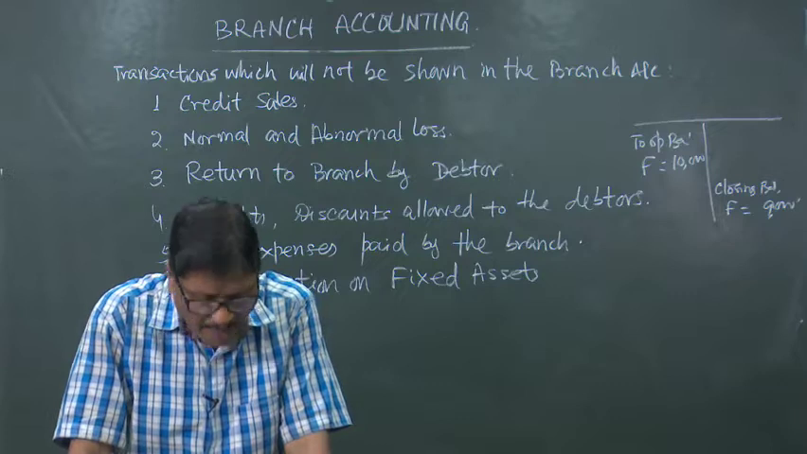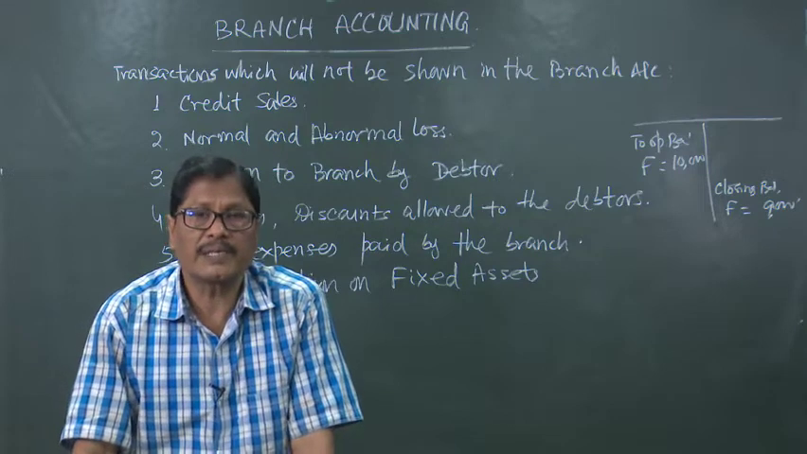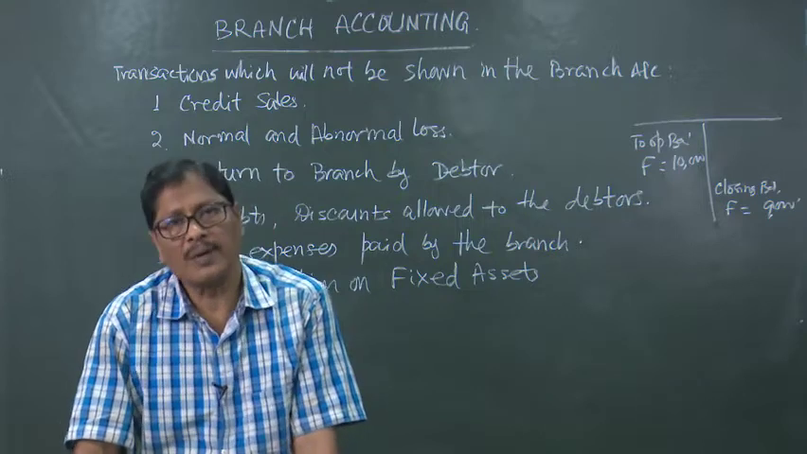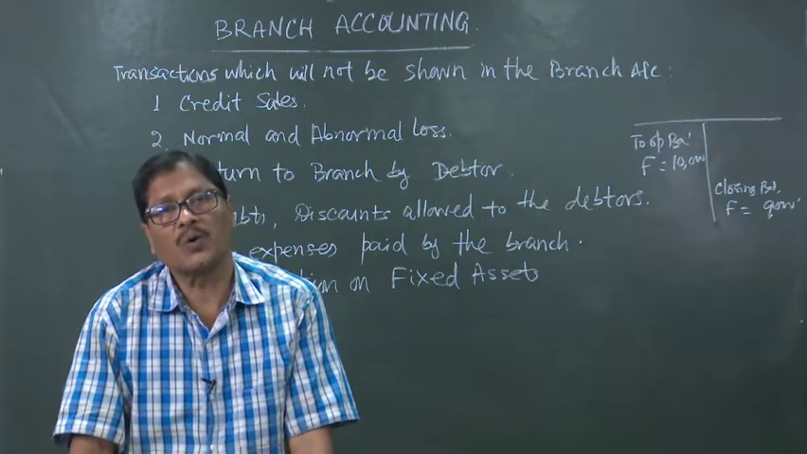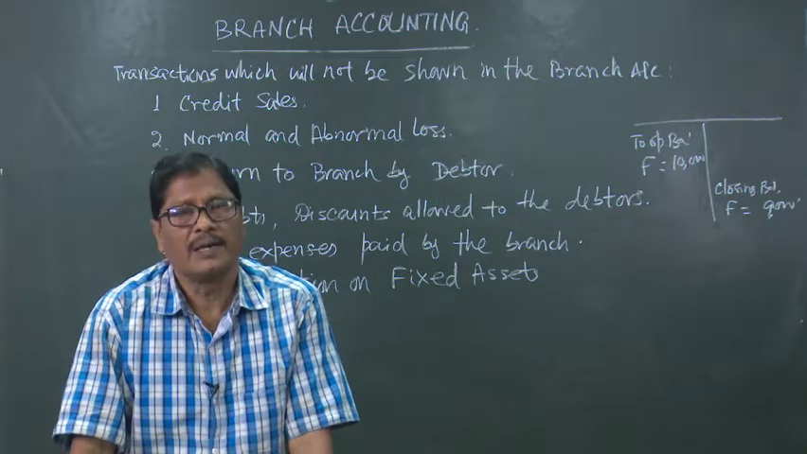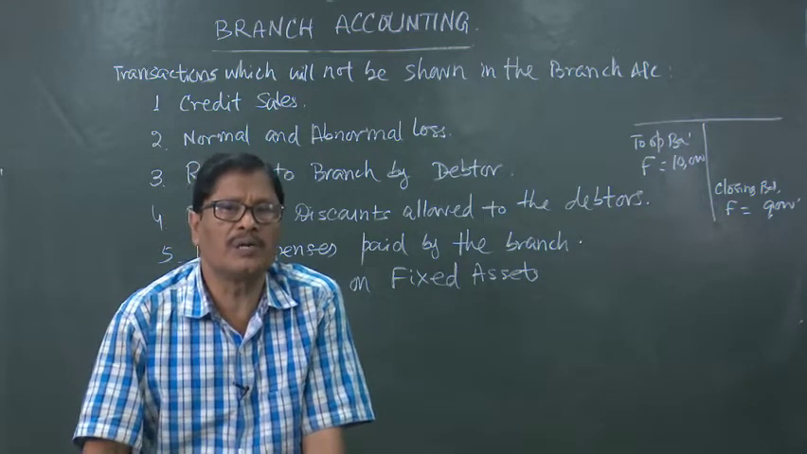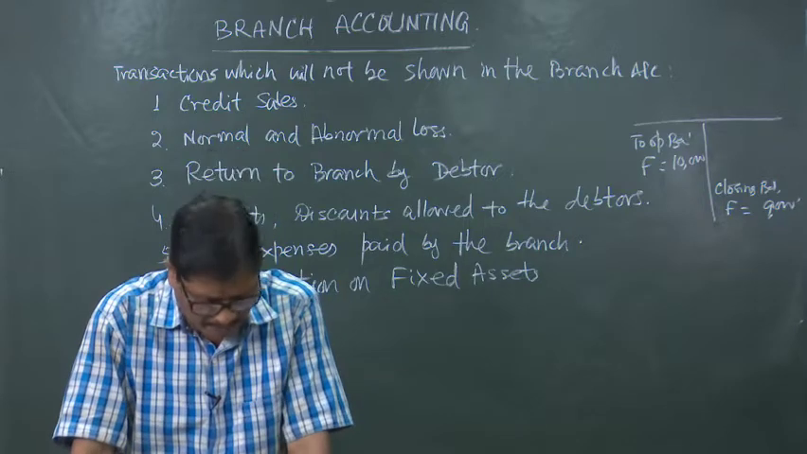Then purchases by branch. If the branch purchases something, that will not be recorded directly, but the amount of remittance will be less. So, that will be reduced from the total amount received by the branch in the credit side of the branch account, automatically it will be reduced. The remaining amount only will be sent to the head office.